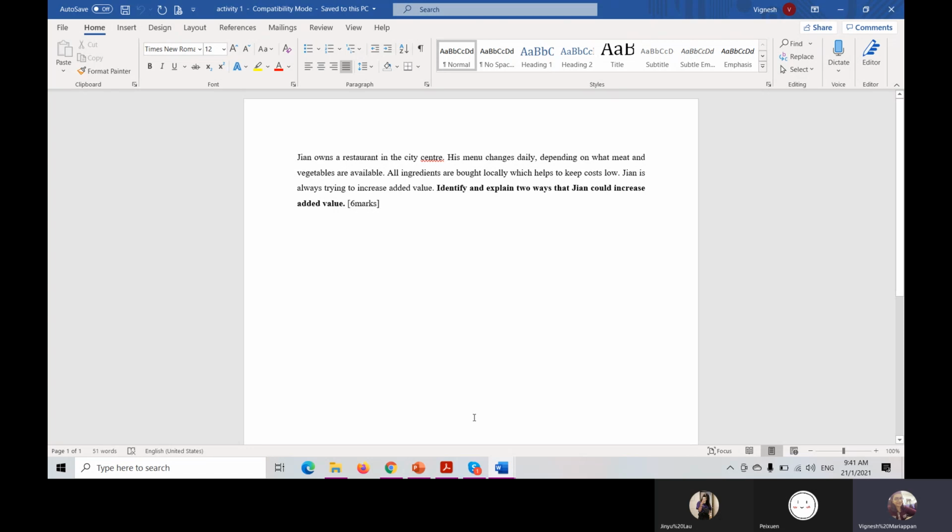So he changes the menu, you know, right? The menu of the restaurant changes depending on what meat and vegetables he has in the restaurant. So how are we going to add value to the meat and vegetables to get the profit for the restaurant? Okay, never mind, you try it now.